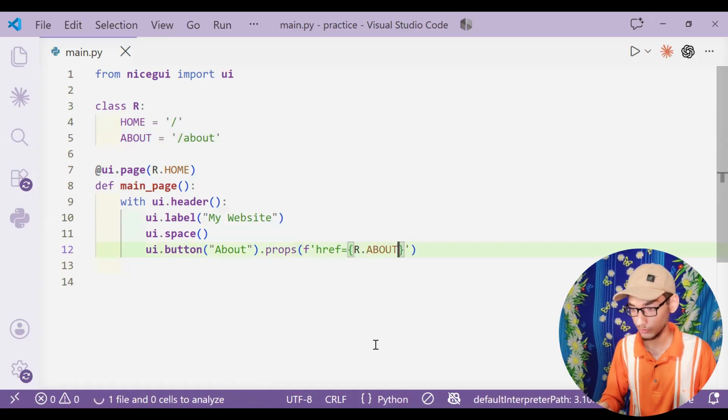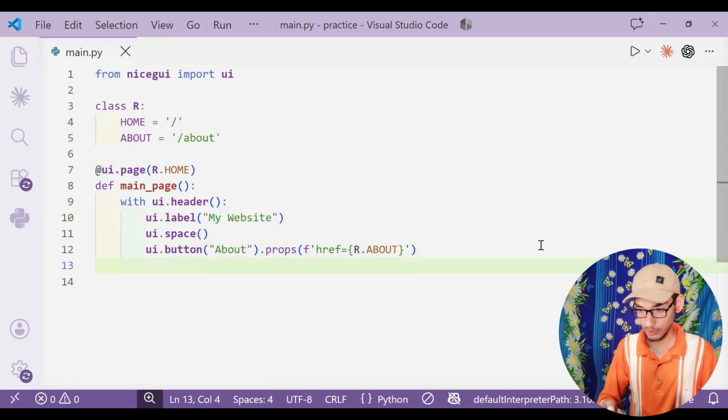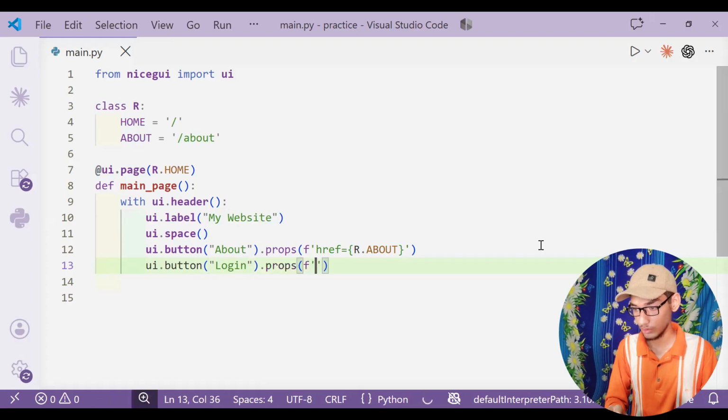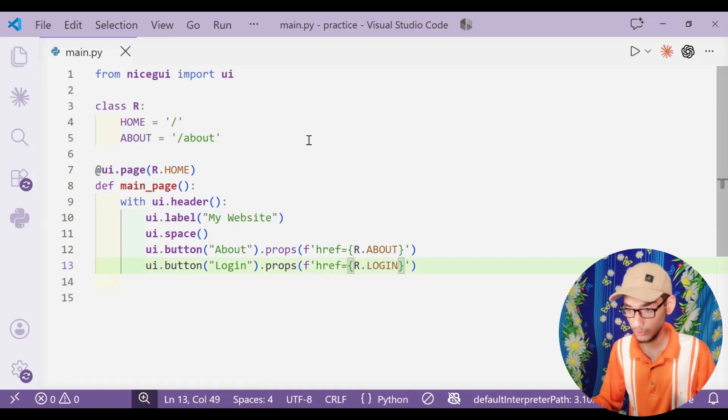And this would be, no, the login props parent dot login, and we didn't define the login.